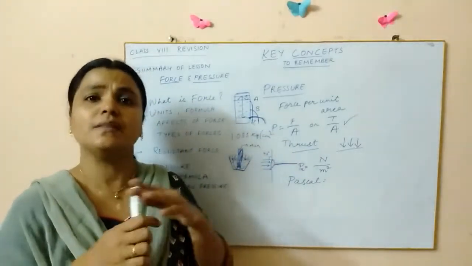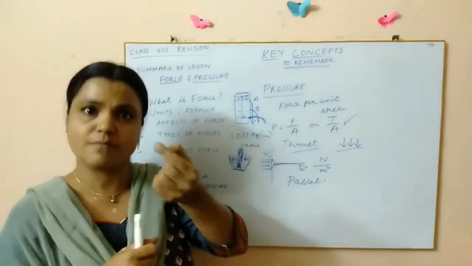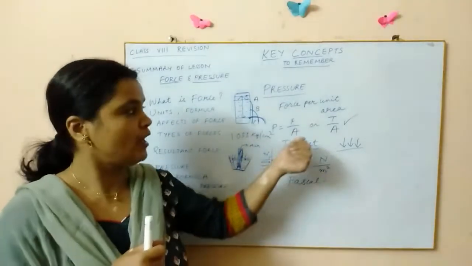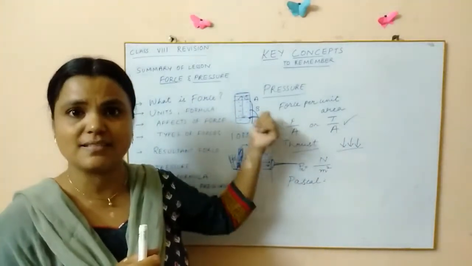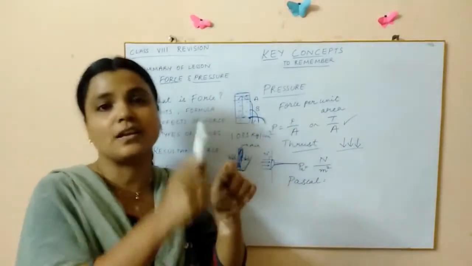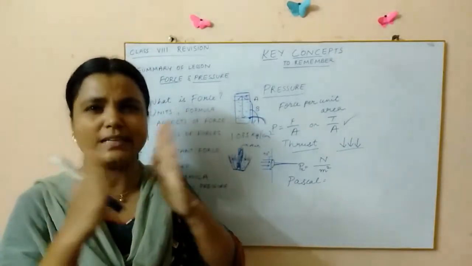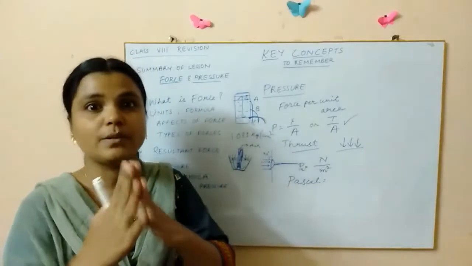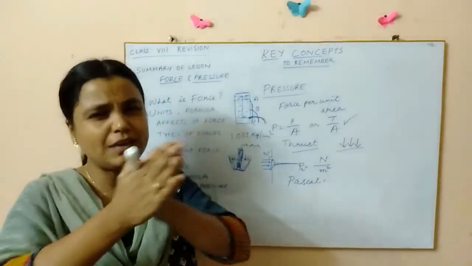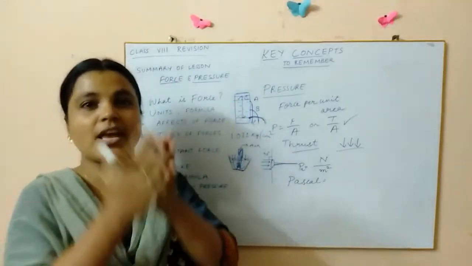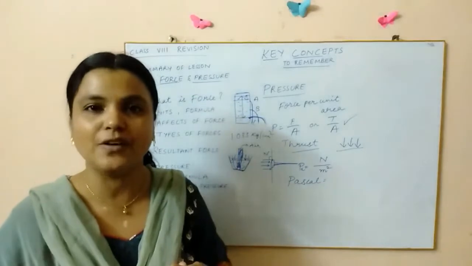It is because on the blunt side of the knife the area of cross section is bigger, it's nothing but larger, when compared to the sharp end. So when the area of cross section is increased, the pressure is decreased, and that's why we are unable to cut it. When the area of cross section is greatly reduced, when it is made very sharp, then what happens? All the force that you are using is concentrated on that very fine, very sharp edge, and hence you are able to cut without any effort, right?